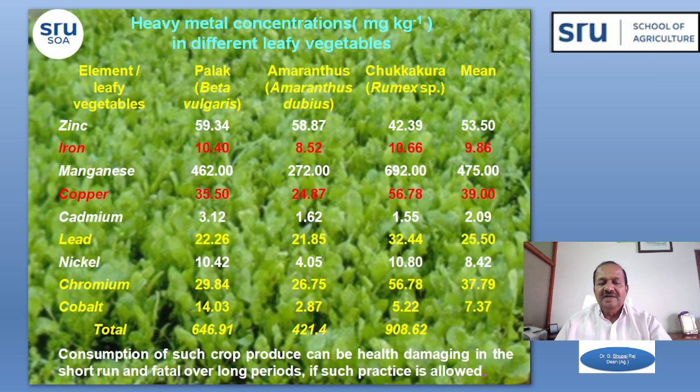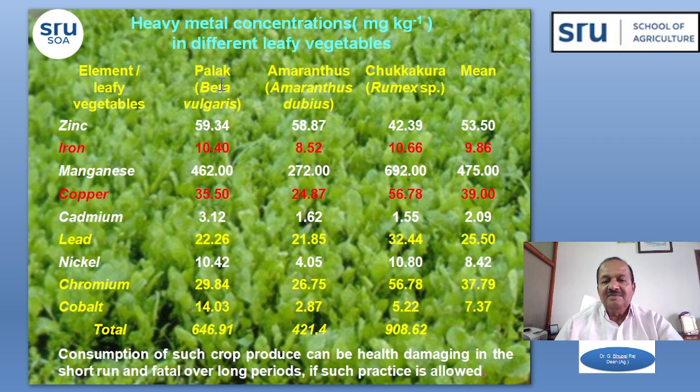Then coming to leafy vegetables, as I already told, in and around the city, with this polluted water the farmers are taking up different types of vegetables in addition to the paragrass. Paragrass, of course, they are raising and supplying for consumption by milk animals like buffaloes, which supply milk to the consumers. But in addition to that, they are also growing with this water different types of vegetables, including leafy vegetables, normal vegetables, and tuber crops also.